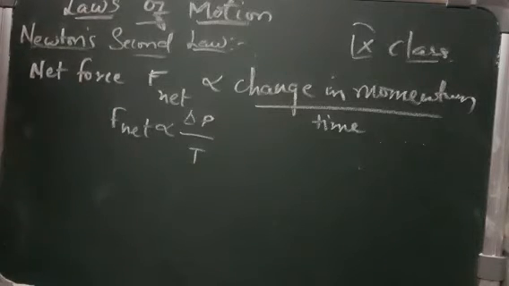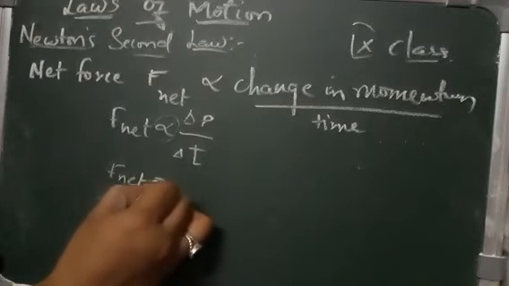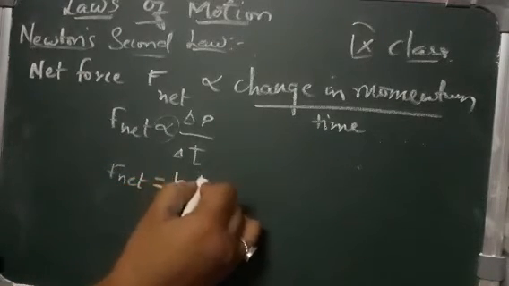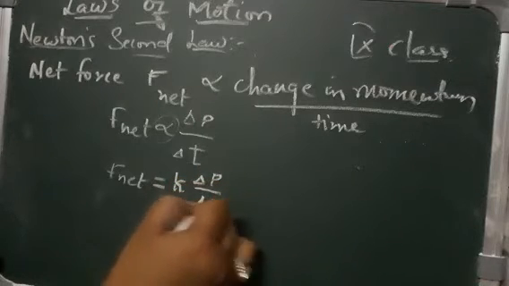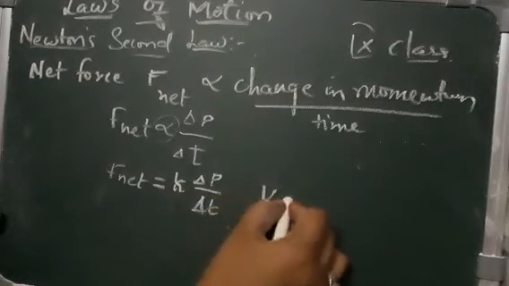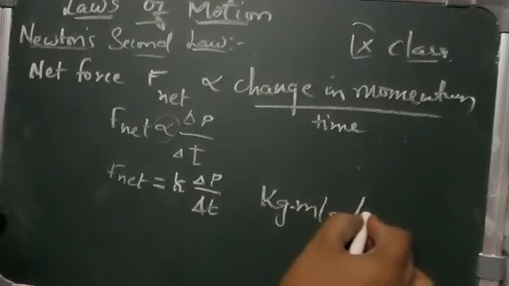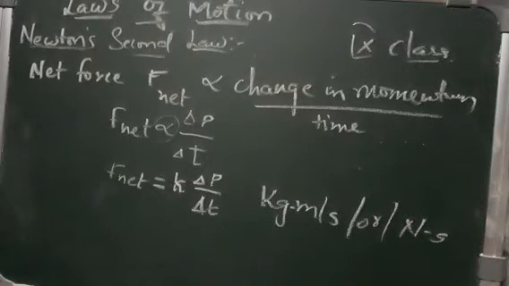Here, delta P is nothing but the change in momentum of a particle or a system of particles brought by the net force in a given time interval delta T. So when the symbol of proportionality is removed, you can introduce the proportionality constant and write it as equal to K delta P by change in time interval delta T. Now the SI unit is, as we already know, kg meters per second, or you can write it as newton second, right?